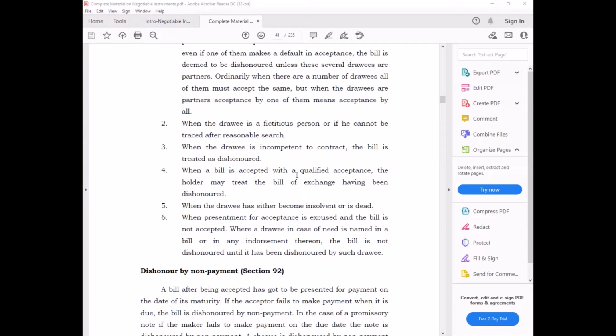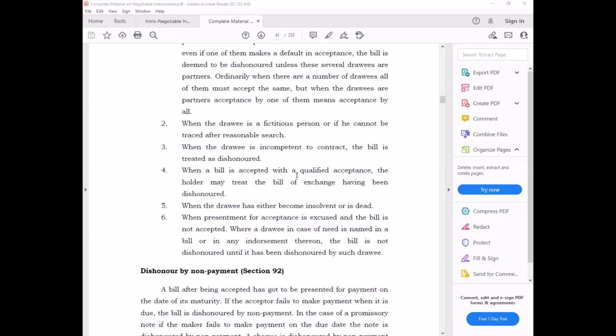When presentment for acceptance is excused and the bill is not accepted. So for example, the drawer and the drawee have some kind of understanding. They say, okay, you draw the bill, that's okay, keep it with you, I will make the payment. If the acceptance has not been done, the bill is not legal. It becomes void and illegal, and at that moment you cannot endorse it further. If you have endorsed it, that is also void. So the bill is treated as dishonored in case the acceptance has not been done.